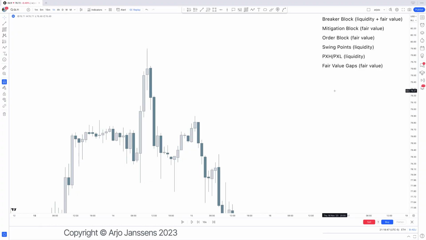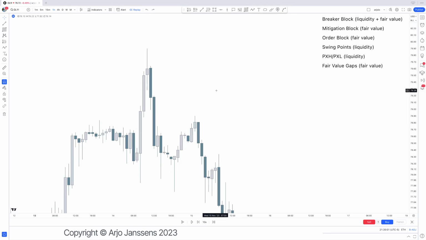Previous highs and previous lows are also liquidity. Fair value gaps are also liquidity. So again, the discussion of something being an order block, a breaker block, or a mitigation block is very futile, and I would call it almost stupid, because if you argue about that, then you just don't really understand how the market functions in itself.